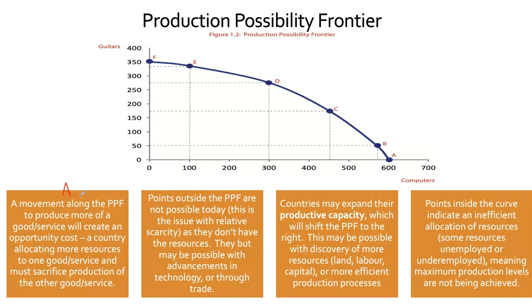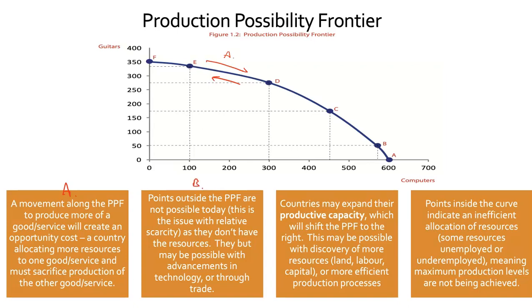If we're considering point A, movement along the production possibility frontier will produce more of a good or service, but will create an opportunity cost. So as we move up or down this line, as we discussed previously, I'll put point A here, the business is giving up, making a choice and thinking about opportunity cost.